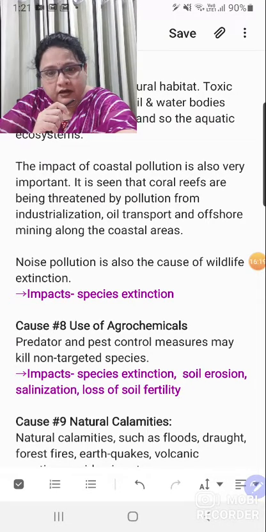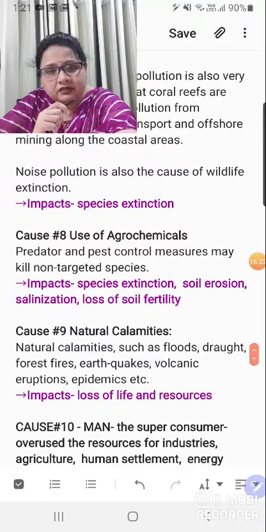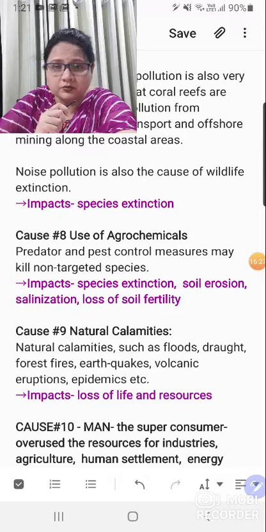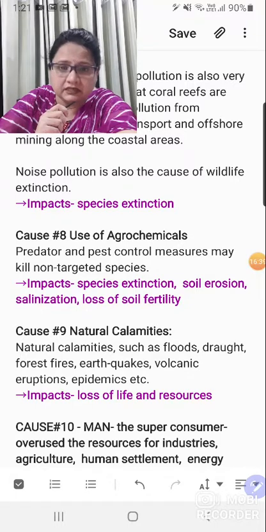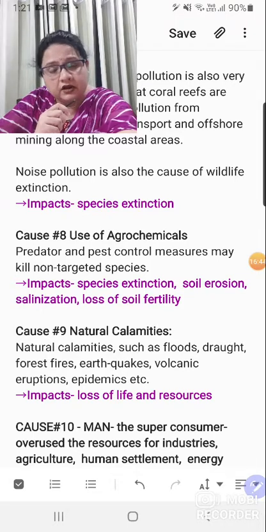And another one is use of agrochemicals. Agrochemicals are very strong, they are toxic, they are chemicals, they are salts basically. So they may kill the useful as well as harmful. I mean, you are using pesticide to kill the pest, but this is very strong. These are chloro compounds, DDT, BHC, benzene hexachloride. DDT is dichloro diphenyl trichloroethane, right? Chloro compounds are very much stable, they stay in soil for a longer time, and this is something which is actually responsible for loss of biodiversity.